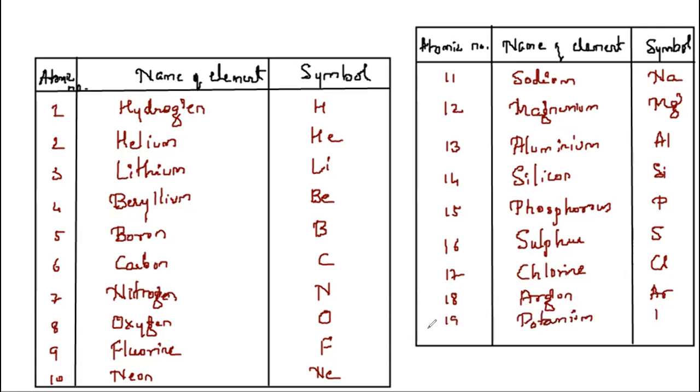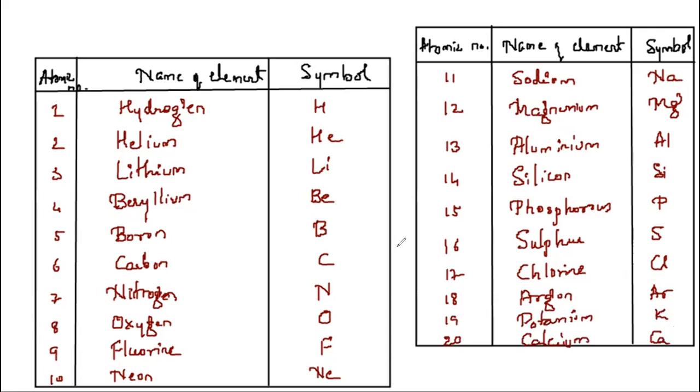Symbol is K. Element 20, whose name is calcium, and symbol is Ca. So these are all the names, atomic numbers and symbols of the first 20 elements. You should be knowing at least these.